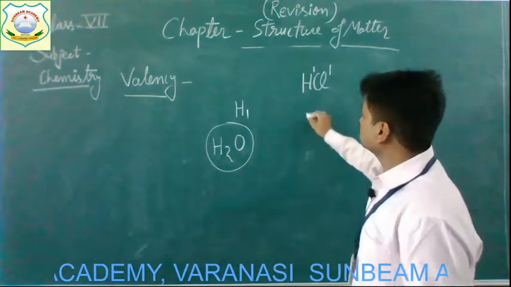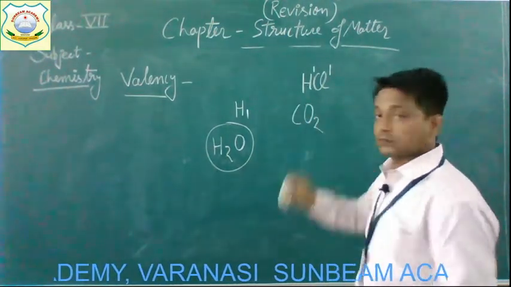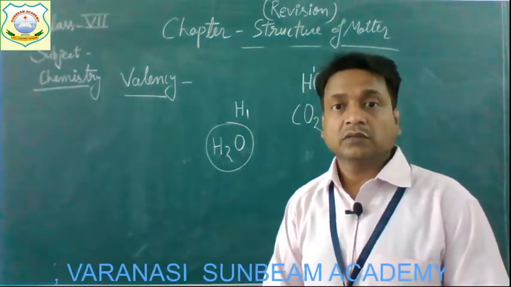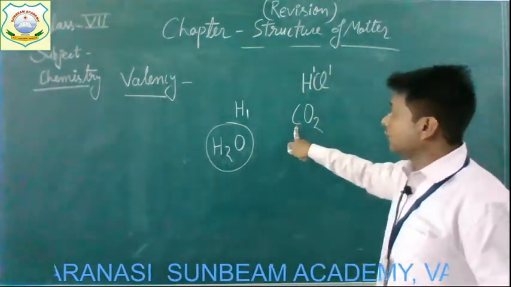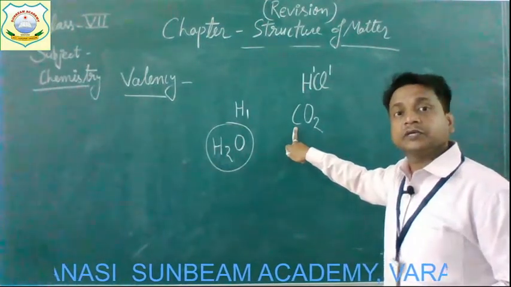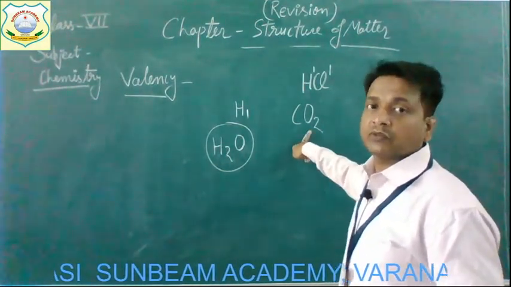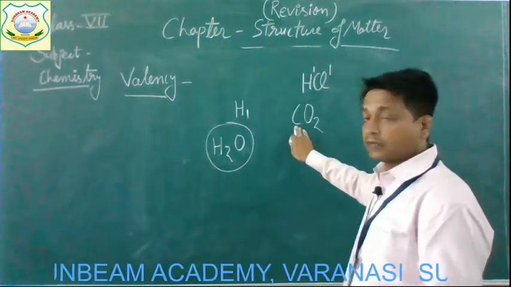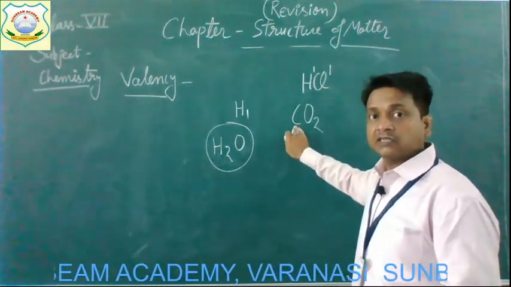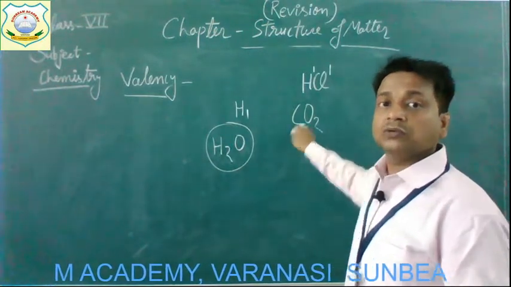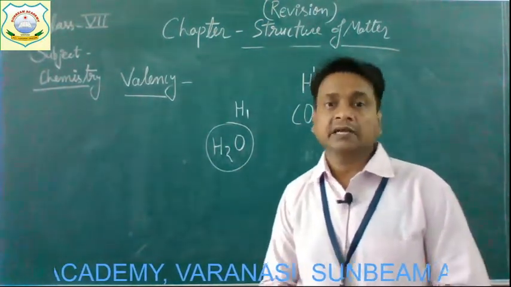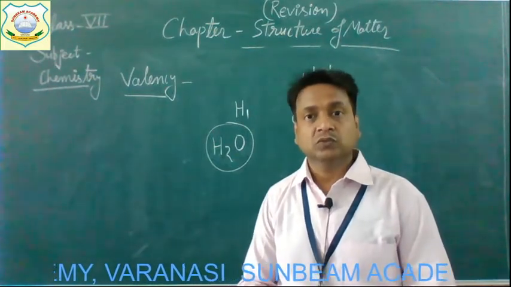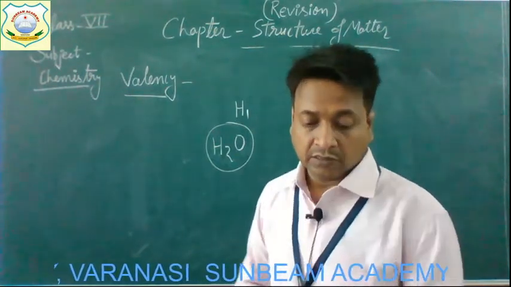In carbon dioxide, whose formula is CO2, one atom of carbon combines with two atoms of oxygen. It means the combining capacity of carbon is 2, and that is why it can combine with two oxygen atoms at a time. The formula is CO2. Okay, children?